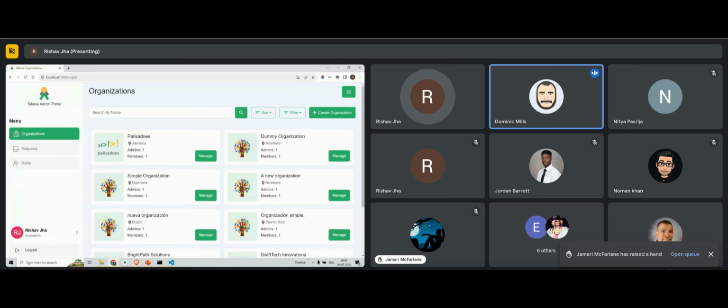Okay, thank you. Yeah, that's really going to be important. If we can go through a rundown of all the various screens that you have in mind for this funding that we're looking for, that would be really, really helpful. Thanks a lot, Rishav. Okay, Jamari, please go ahead.